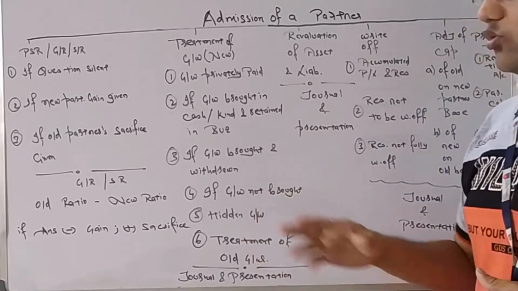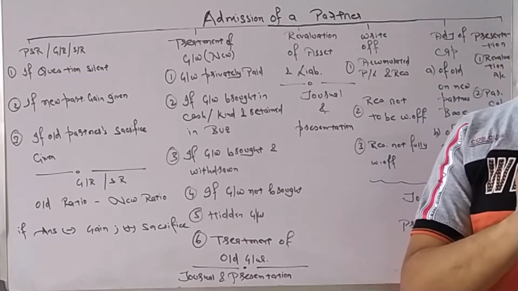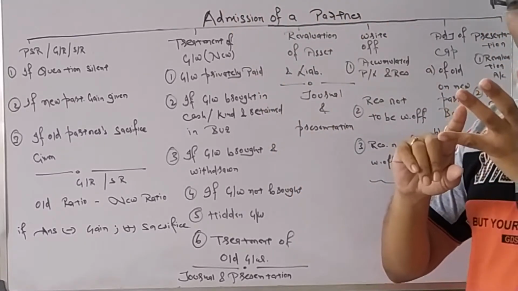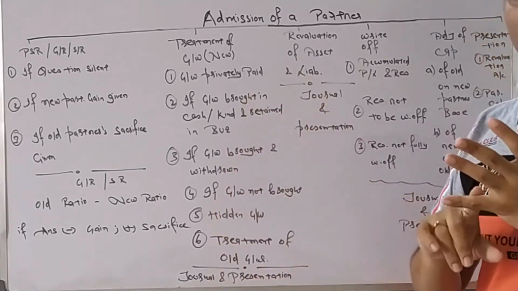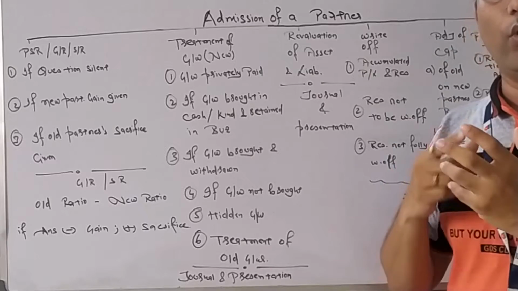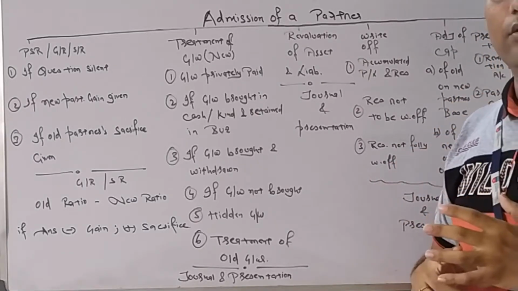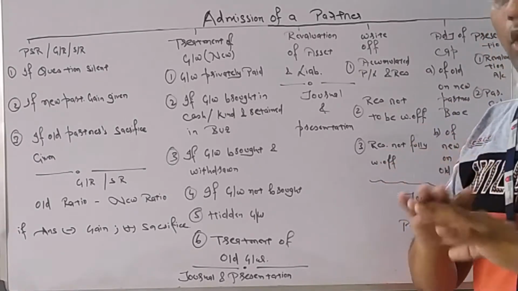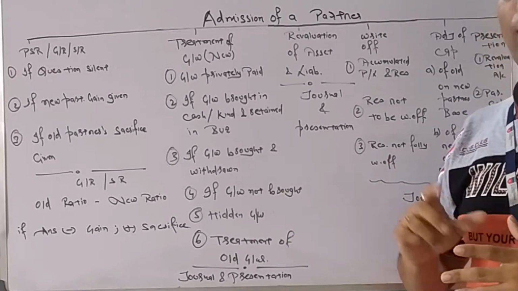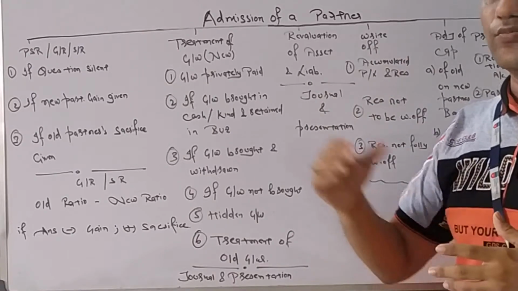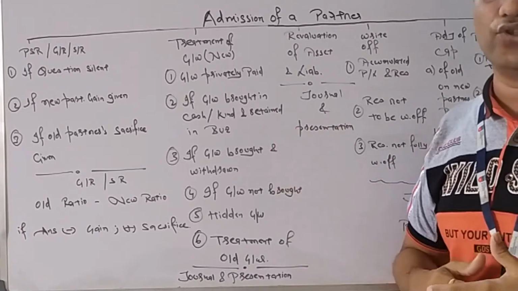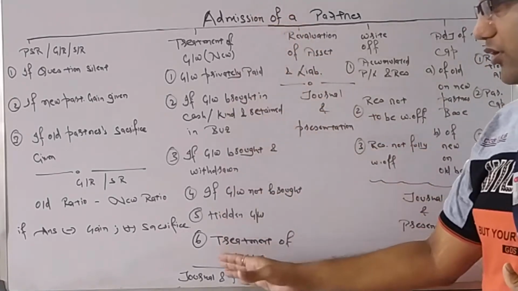we will learn over here. So we will learn what if Mr. C gives goodwill privately. What if he brings in and he stayed in the business? What if he brings in and withdrawn by the partner? What if he does not bring the goodwill? What if the question has not given you the figure of goodwill, that is hidden goodwill? And what are the treatment of old goodwill, which Mr. C is not bringing in? It was of Mr. A and B previously in the balance sheet. So how we will do the treatment of that?